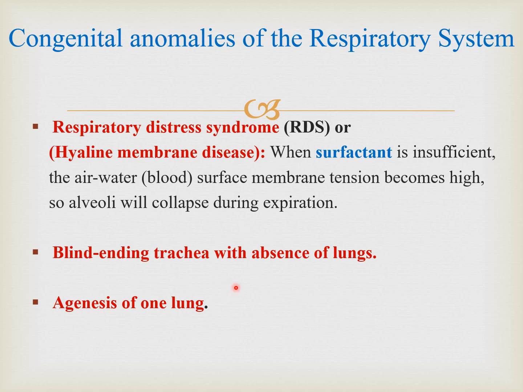The next is a blind-ending trachea with absence of lung. If there is absence of one lung, that is known as agenesis of one lung, again due to a developmental anomaly. On the other side, the trachea may be blindly ending and closed, which is another abnormality. So if there is one lung absent or a blind-ended trachea, they again require some surgical procedures if it is a problem.